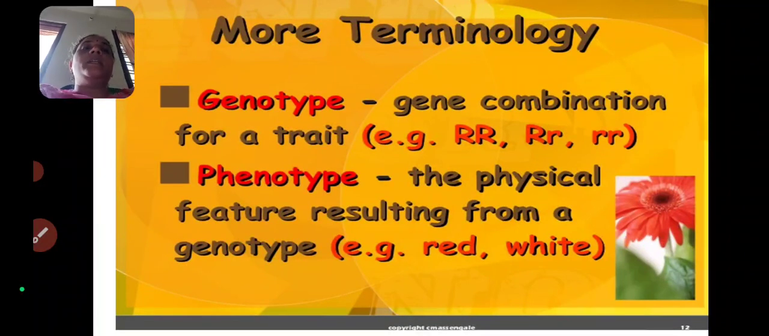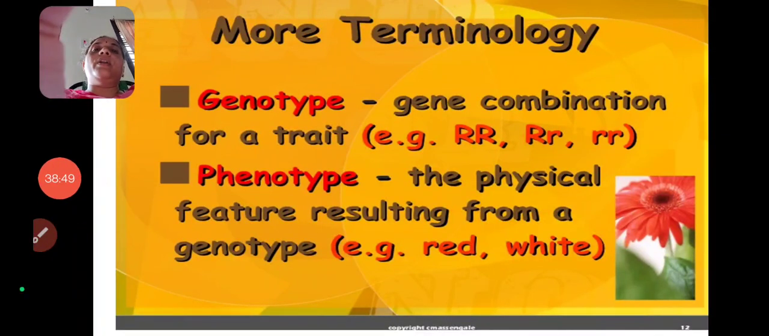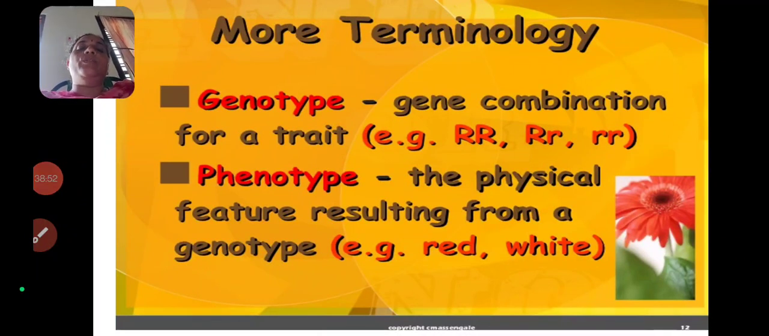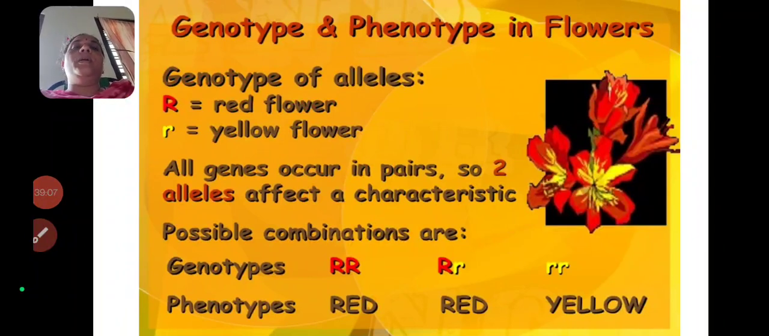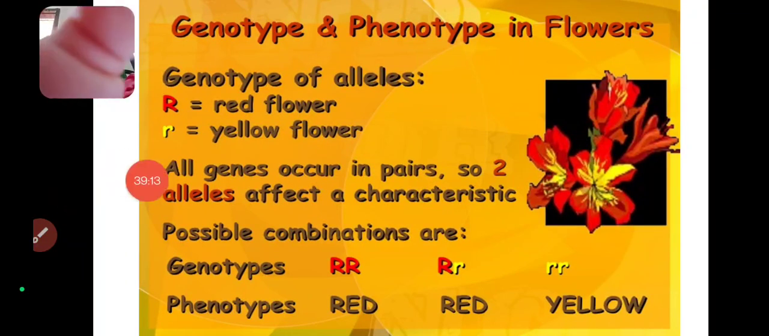And some more terminology is there, the genotype and phenotype. Genotype means the gene combination for a trait is called genotype. For example, capital R capital R, capital R small r, and small r small r. The phenotype, the physical feature resulting from a genotype, is called phenotype. For example, red color, white color, purple color. So always keep in mind that the phenotype always depends on the genotype only. And for the genotype of the allele, capital R indicates the red flower and small r indicates the yellow flower.